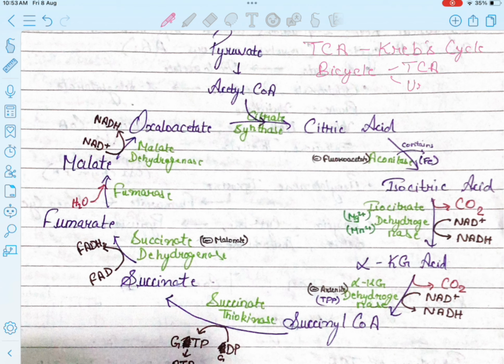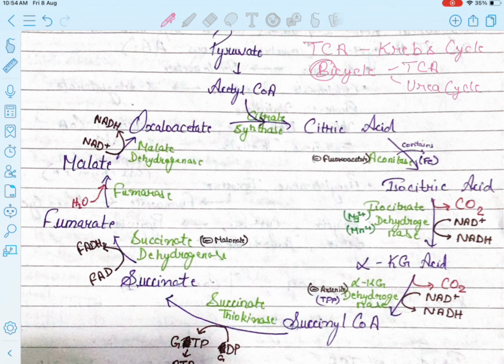And why are the TCA cycle and the urea cycle together known as a bicycle? Because of their common substrates. Some things are produced by the urea cycle and some things are produced by the TCA cycle, and both cycles produce things which are used interchangeably in both cycles. That's why they are together known as the bicycle.